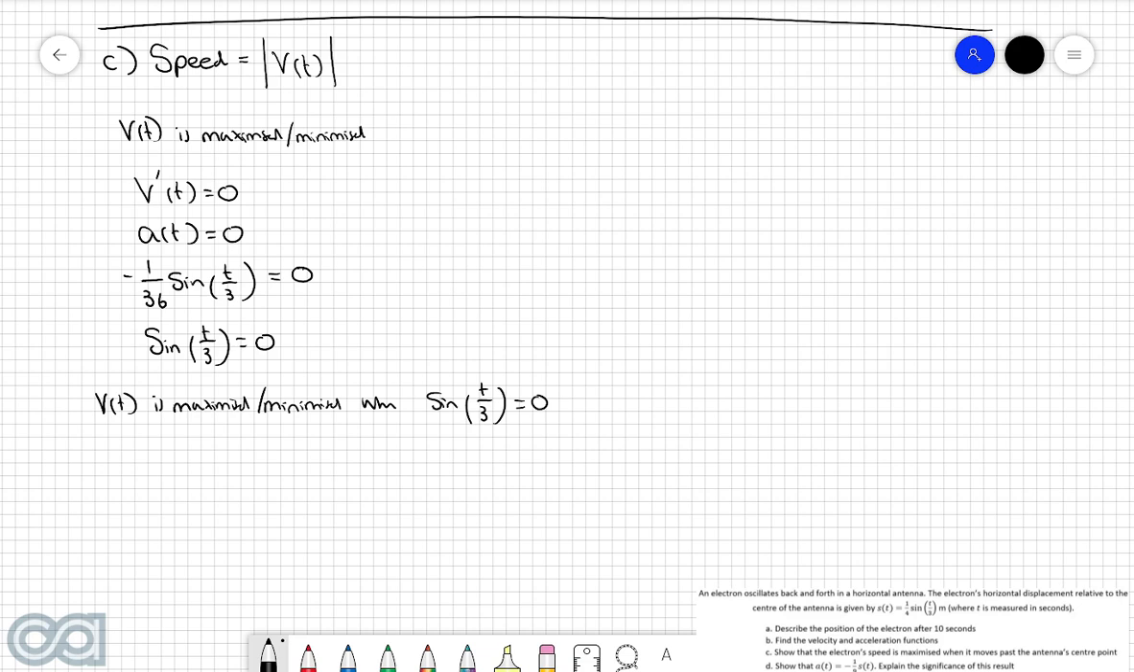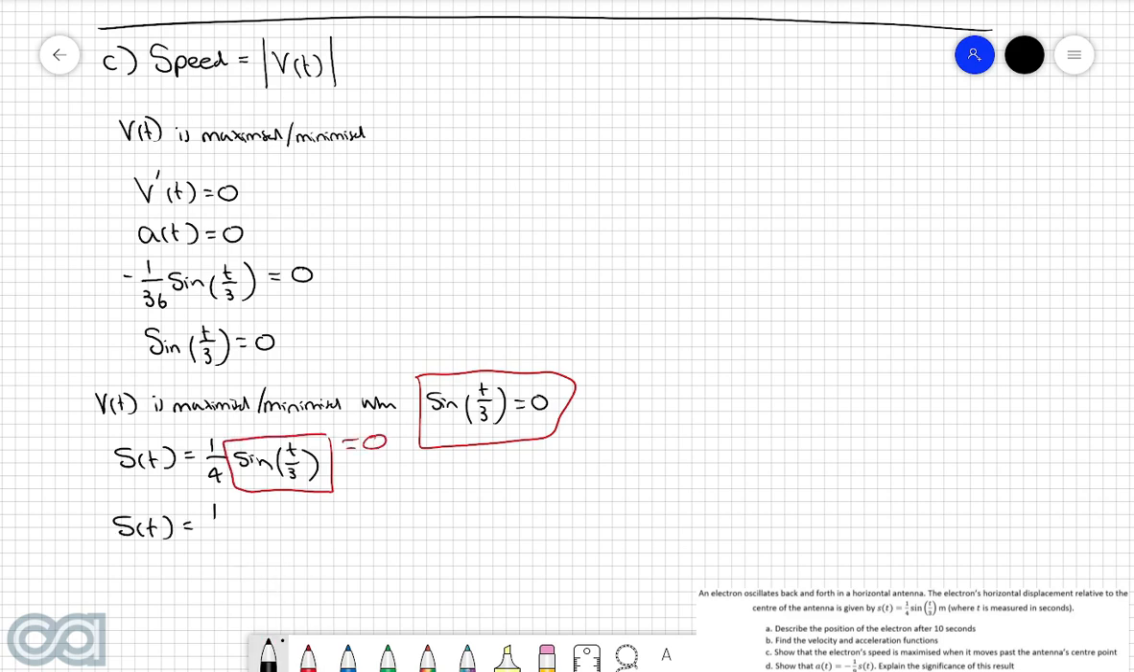And if we come back to the displacement function, which is s of t equals 1/4 sine of t over 3, we know that sine of t over 3 is going to equal 0, so let's set this part here equal to 0. Doing that, we get s of t is equal to 1/4 multiplied by 0, which is of course just 0 meters. So let's have a look at what this result actually means. We know that v of t is maximized or minimized when this equation here is satisfied.